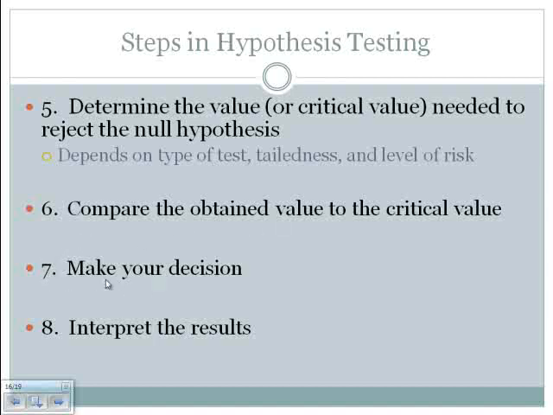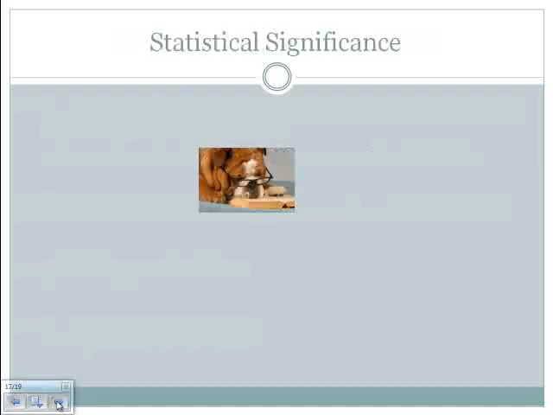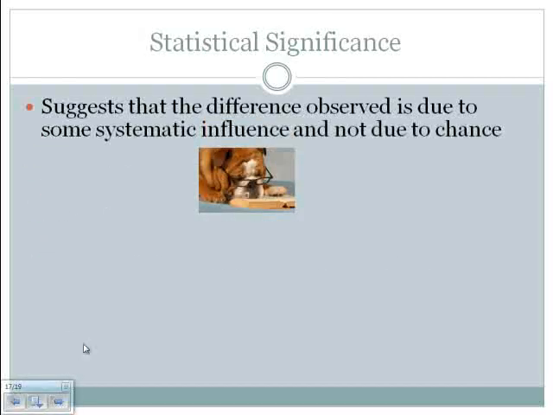More good news, you've actually also been exposed to making your decision. And your decision is going to be one of two forms: reject the null hypothesis or fail to reject the null hypothesis. And then step number 8 is to interpret your results. We'll be working with this when we start working on some of the math. Now, just a few other things we need to consider.